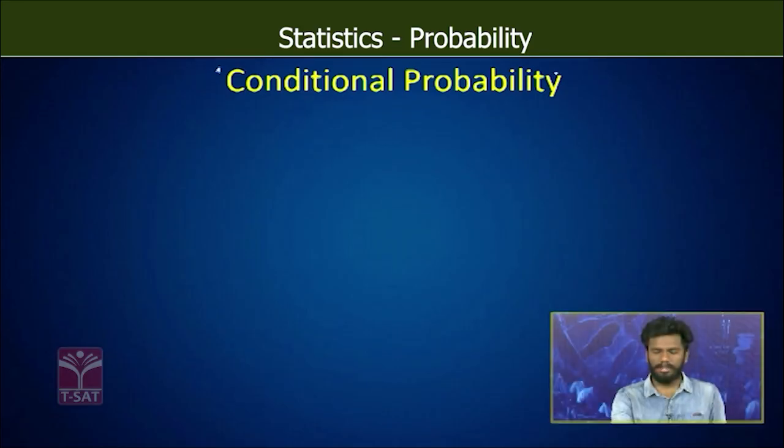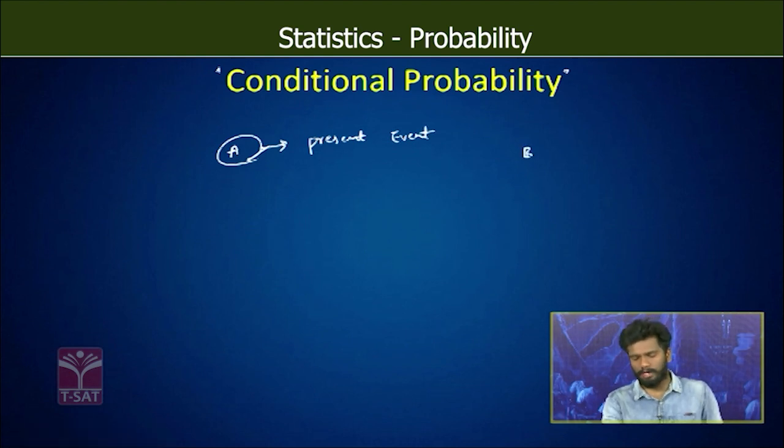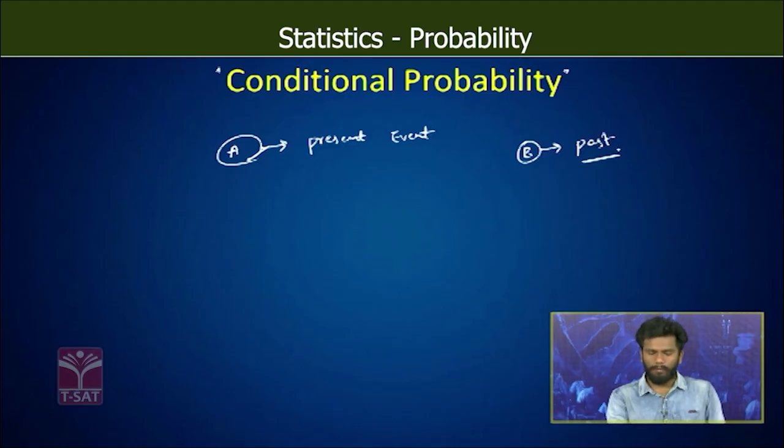So what is this conditional probability? Let us assume there is an event A, it is occurring. Let us consider the event A, which is the present event which we are doing. Now let us consider there is another event B, which occurred in the past. Past lo event already అయిపోయింది. Now what is this effect? There is an event B which is already occurred in the past. So A event is the event which we are doing in the present right now, but B is an event which has already occurred in the past.